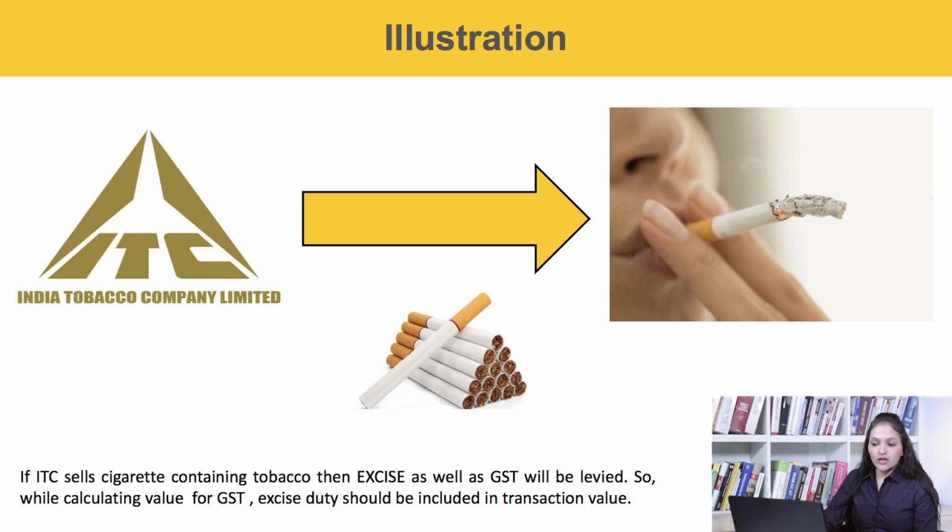For example, if ITC sells cigarettes containing tobacco, then excise as well as GST will be levied. So, while calculating the value for GST, the excise duty should be included in the transaction value.